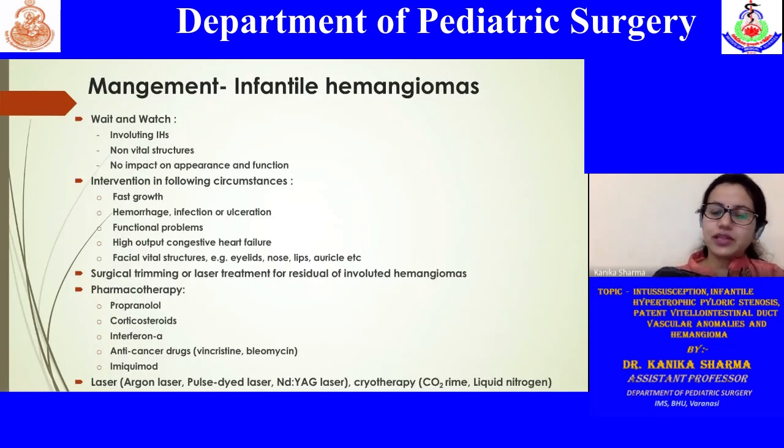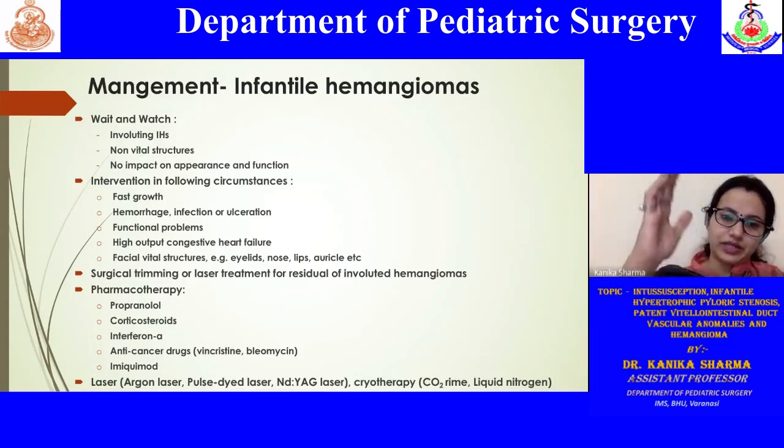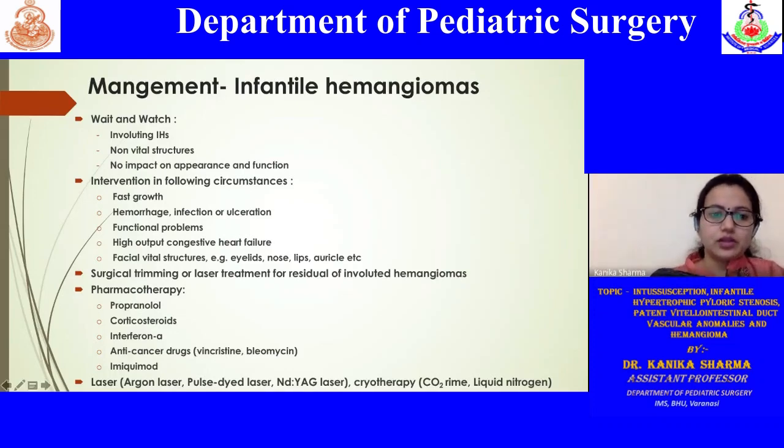For infantile hemangiomas, most of them resolve with time, as I told you before, that they have a bell-shaped curve, with an initially progressive and then involuting course. So intervention is only reserved for cases where they are fast growing or near some functional organ and causing functional problems, or they have complications like hemorrhage, infection, ulceration, or high cardiac output. In those cases, surgical trimming or laser ablation could be done.